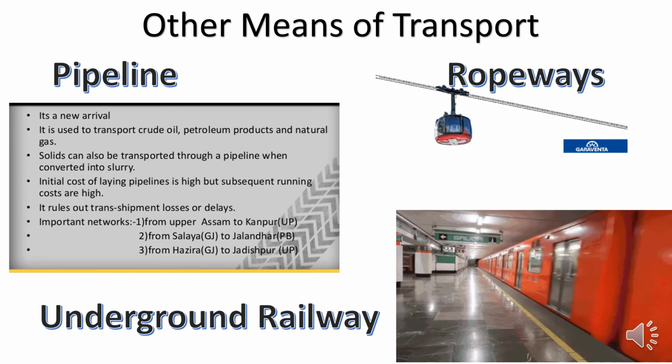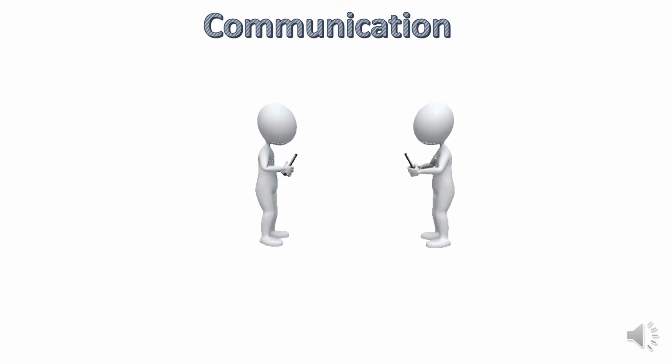We next move to the other section, which is communication. Students, when we talk about communication, it basically ideally means two people talking, and I'm sure you all are very good at it. You all have communicated whether you all are in classroom or outside classroom. Now, with WhatsApp, with so many cell phones, you all are doing justice to this word called communication.